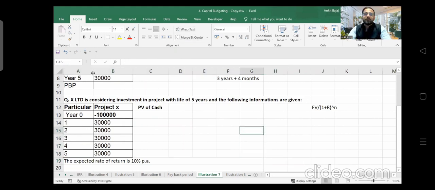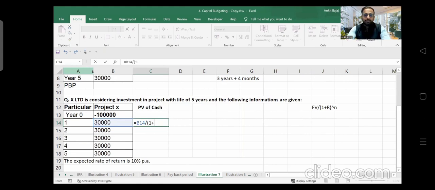Now, if I want to calculate present value of cash flows, what is the formula? Formula is future value divided by 1 plus R. What is the rate here? Rate is 10%. So here I will take 10%, then close the bracket, and then raise to the power 1, right?